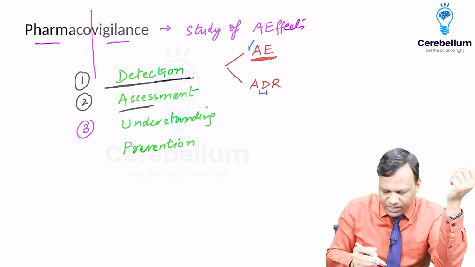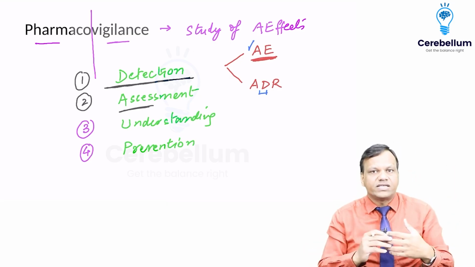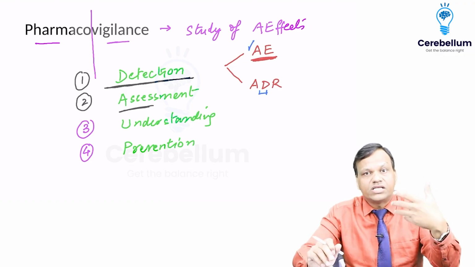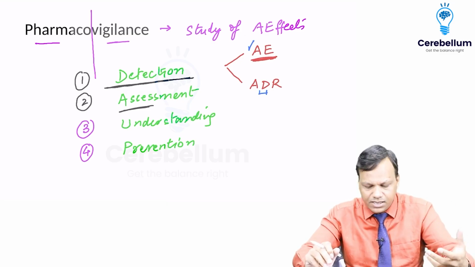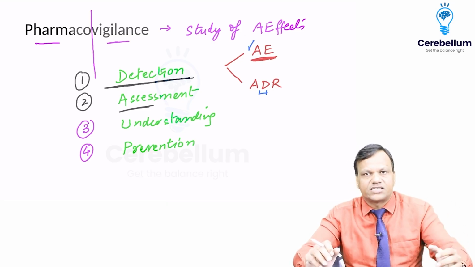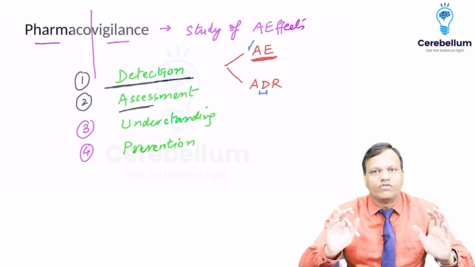Then we will try to prevent these adverse effects. Like in the case of NSAIDs, we will advise that they be taken after food, not on an empty stomach, as there is more chance that they will cause peptic ulcer. So these four things: detection, assessment, understanding, and prevention of adverse effects, we do in pharmacovigilance.